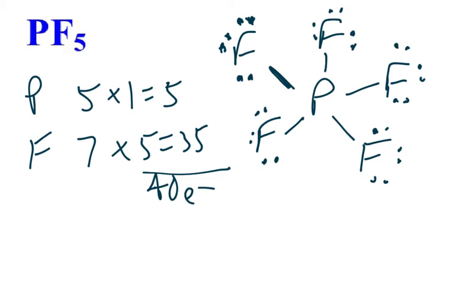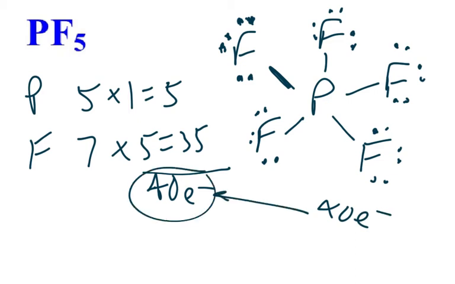I don't have any space to add any more electrons to phosphorus. It already has 8. In fact, it has more than 8. But what I drew matches the original number here. So despite the fact that phosphorus is holding more than 8, it's actually holding 10 valence electrons represented by the 5 sticks here. Each stick is 2. We can see that phosphorus is acting as an exception to the octet rule. So this would be the actual drawing for PF5.